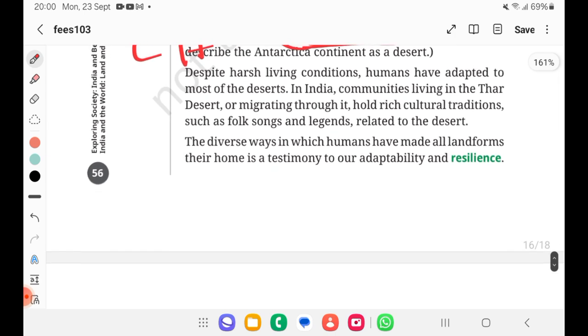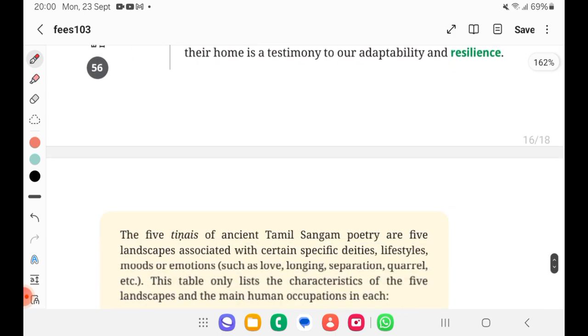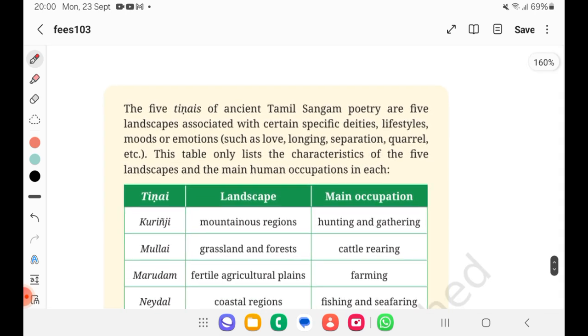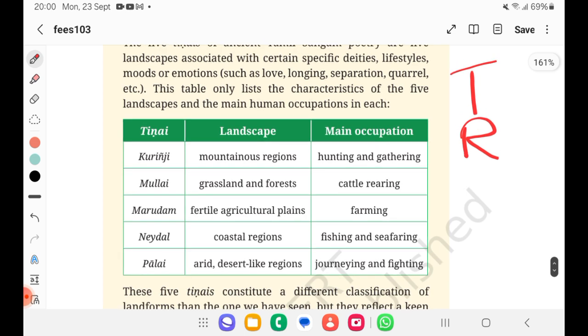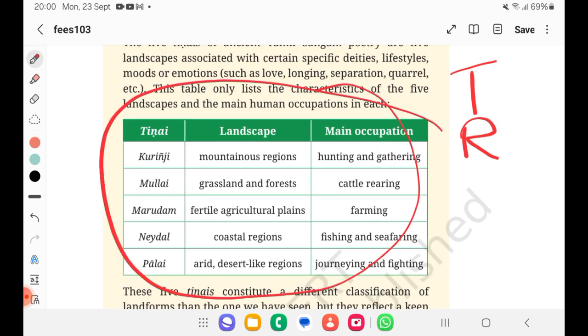Despite the living conditions, we can't happily live in a desert, but still people live there because of technological advancements and also climate resilient techniques. Apart from that, there is one more interesting table here, to define different landforms which they used in the Sangam period. So that's all about major landforms.